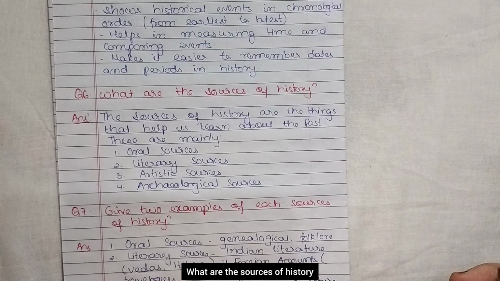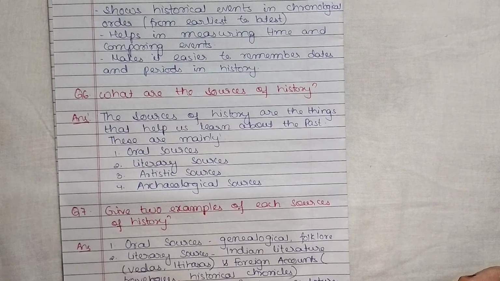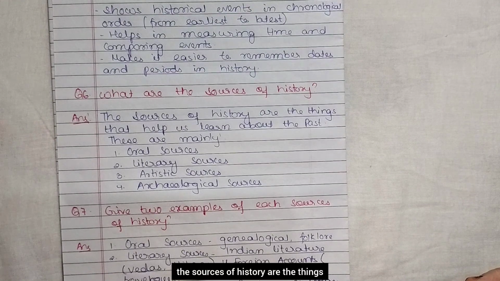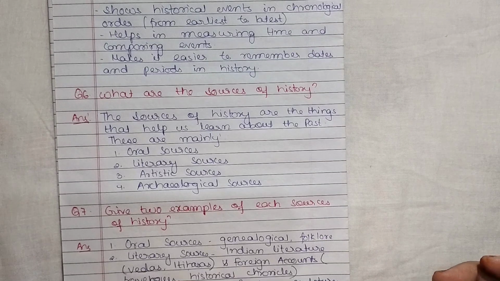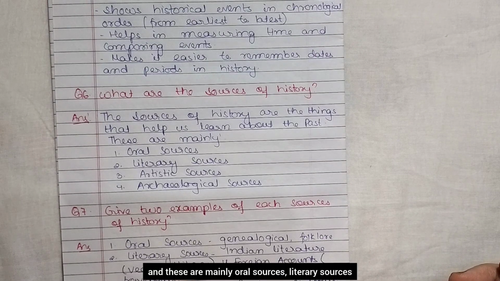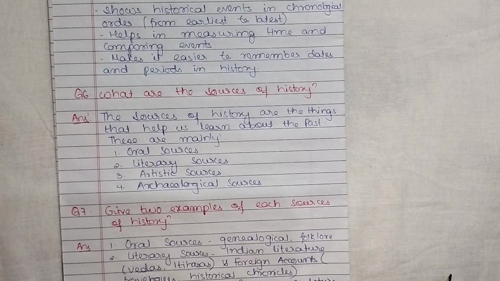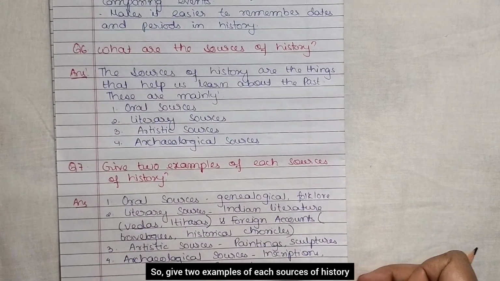Next question. What are the sources of history? And the answer is, the sources of history are the things that help us to learn about the past, and these are mainly oral sources, literary sources, artistic sources, and archaeological sources. So give two examples of each source of history.